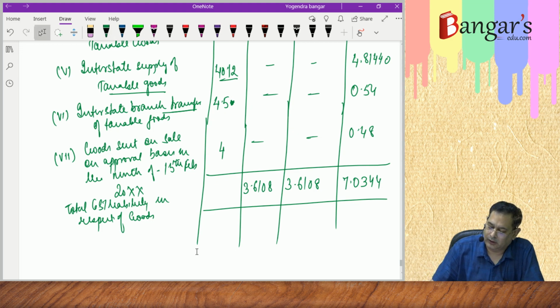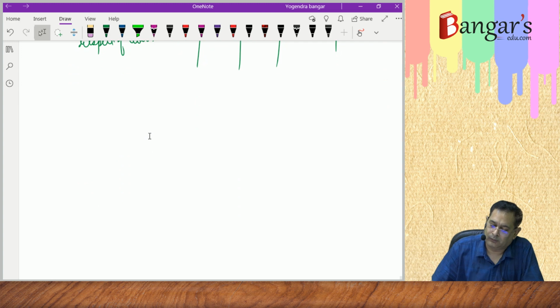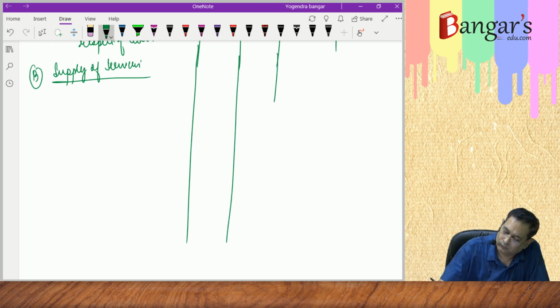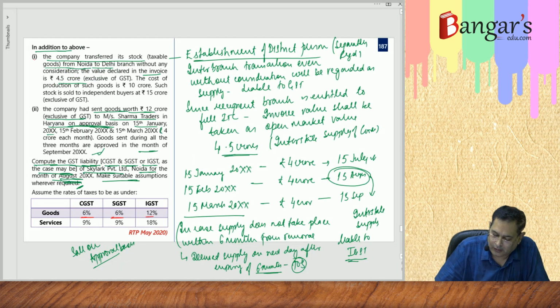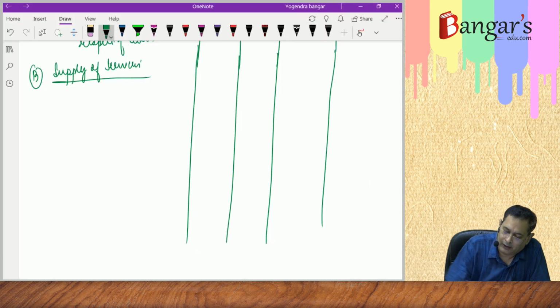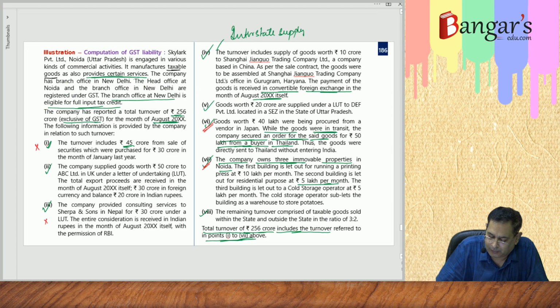Now we come to the transactions in relation to interstate supply or supply of services. B part is supply of services. One is relating to renting of immovable property, and the other is consultancy services provided to Sherpa and Company, Nepal.